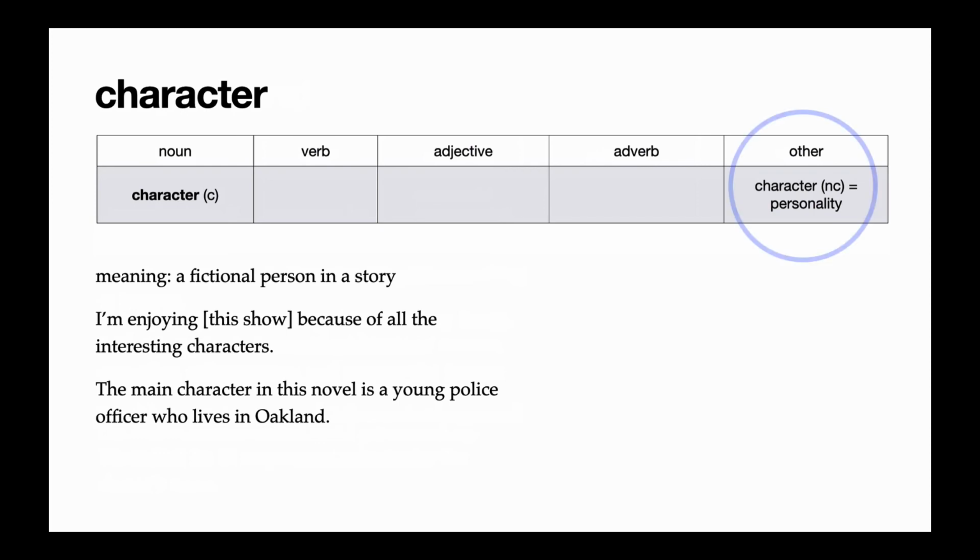In the other column, I wrote that we also use the word character as a non-count noun to describe personality, what type of person someone is. So you can say, she has good character. That means she's a good person. She doesn't lie. She doesn't cheat.